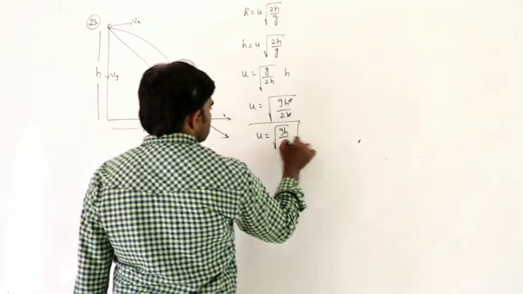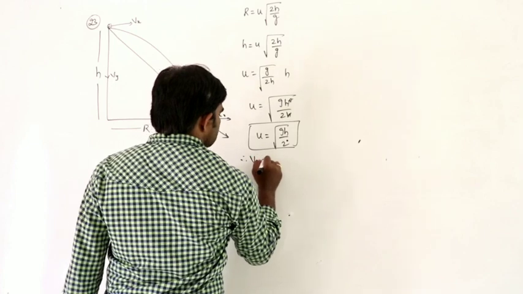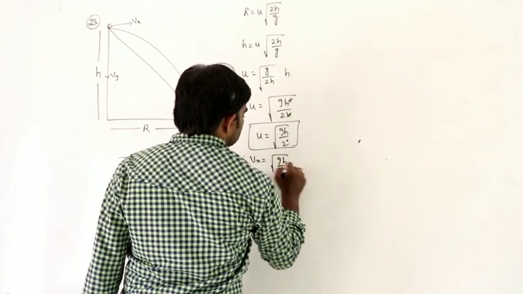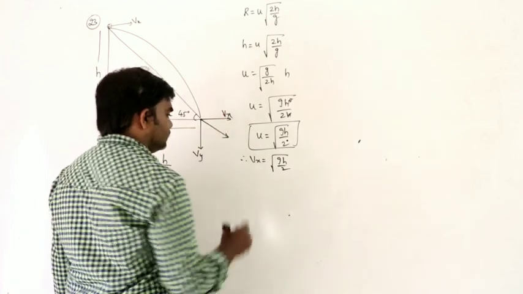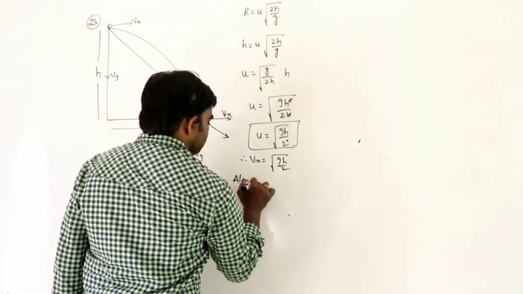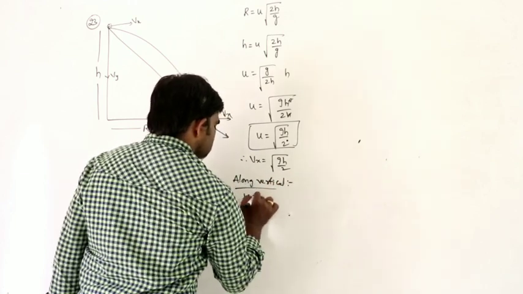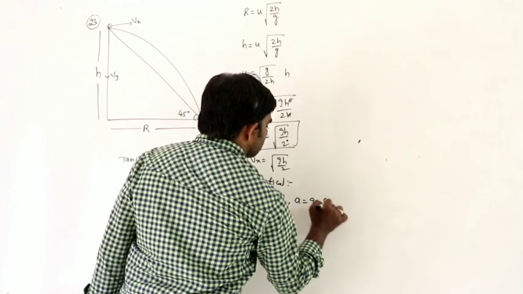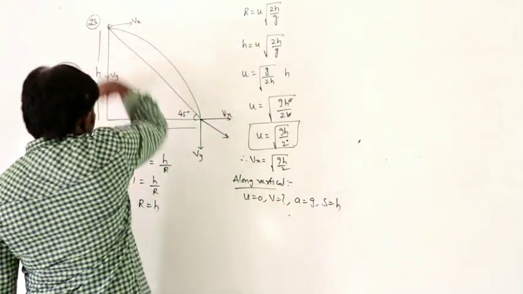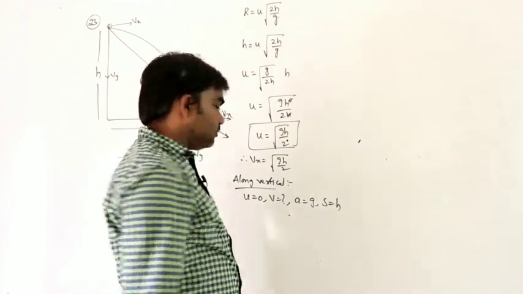This is the horizontal velocity of projection at this position. So therefore here Vx is equals to square root of gh by 2. That is Vy and it is Vx, but along vertical what happens? Along vertical direction, initial velocity 0, final velocity we have to calculate, acceleration g, distance traveled is h, freely falling. Along vertical direction the body acts as a freely falling body.